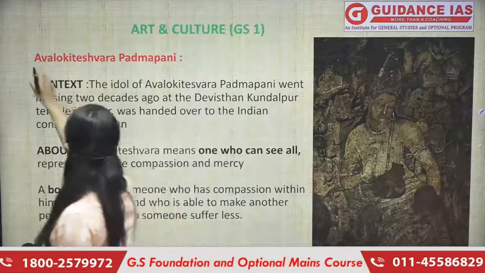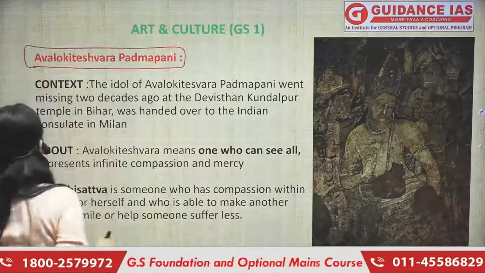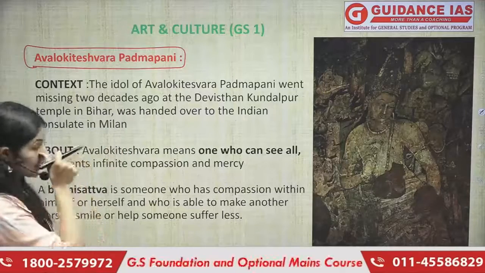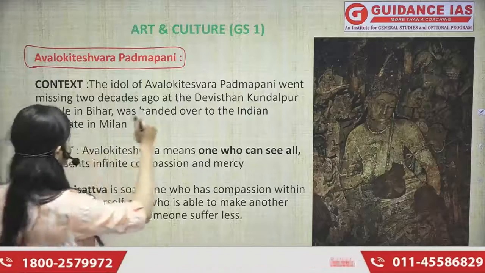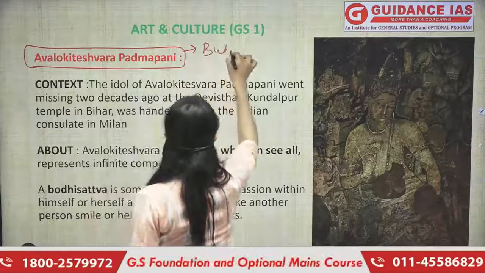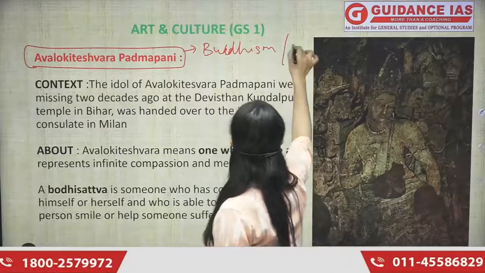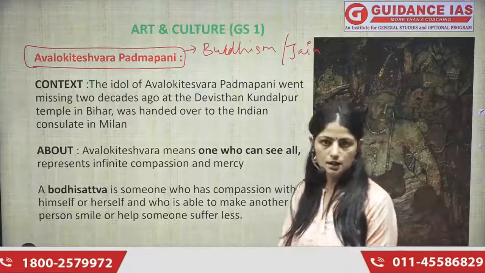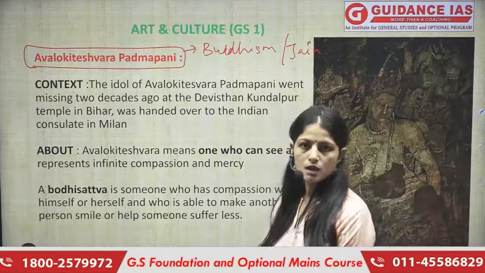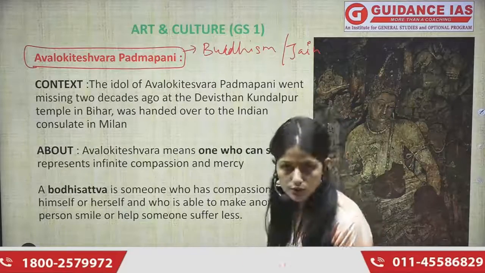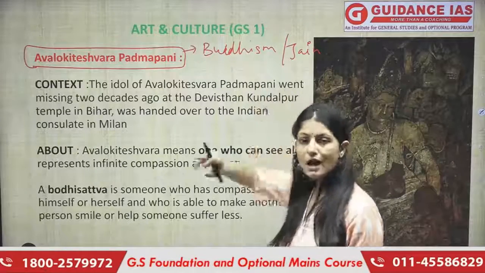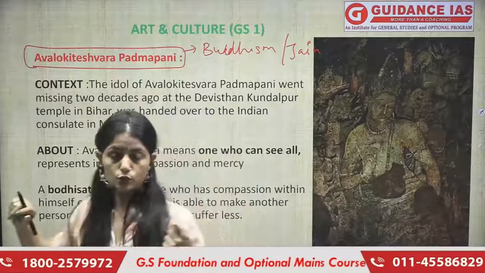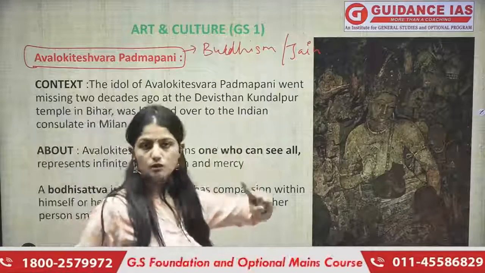The first and foremost current affair is Avalokiteshvara Padampani. अच्छा, ये है क्या और why it was in news? Okay. सबसे पहले तो Buddhism, Jainism. These are the 2 topics which are highly important in art and culture for our examination perspective. So make sure that you at no cost try to leave these topics. ठीक है, art and culture में हम बहुत सारे topics छोड़ देते हैं, but at least do those topics which are important. And Buddhism and Jainism are one of them, right?